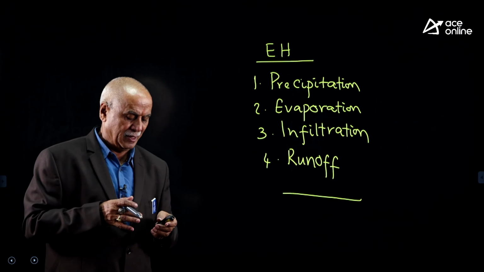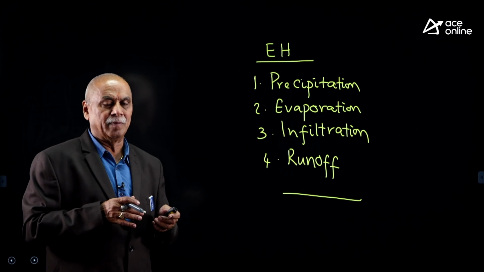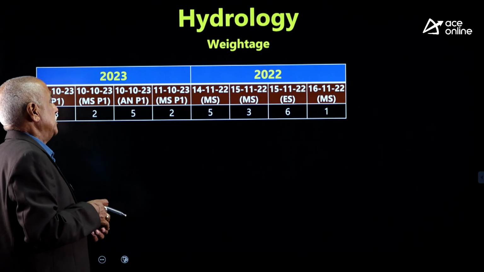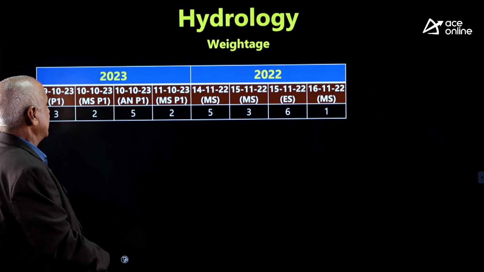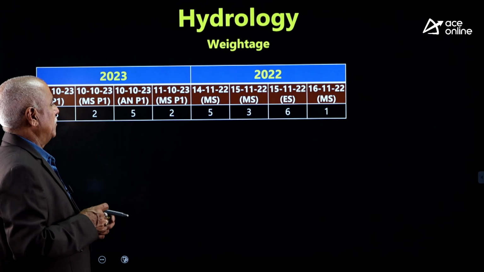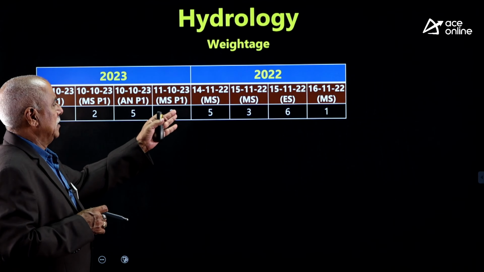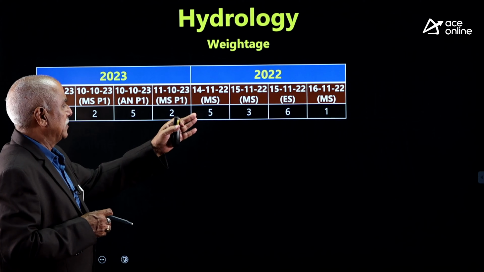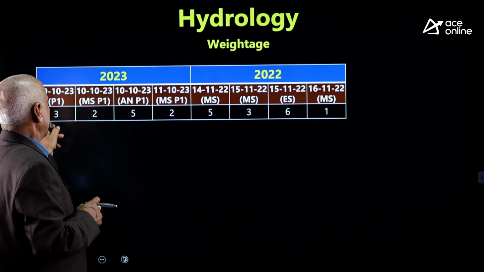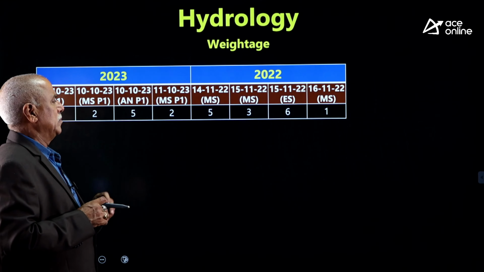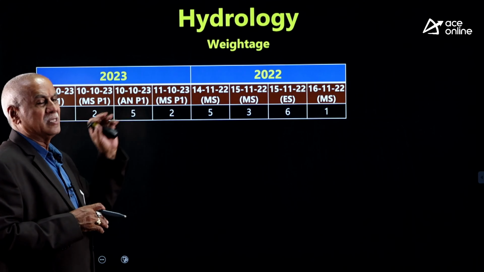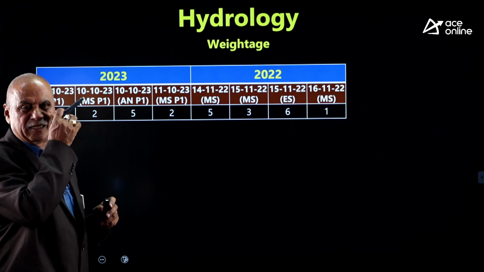आगे चलेंगे. This is the syllabus. What is the weightage? We will see. Engineering hydrology weightage in 2022, in one paper 5 questions, 3 questions, 6 questions and 1 question. In 2023, 3, 2, 5, 2. Minimum 2 I can say, maximum 6, 2 and 6, average is 4.